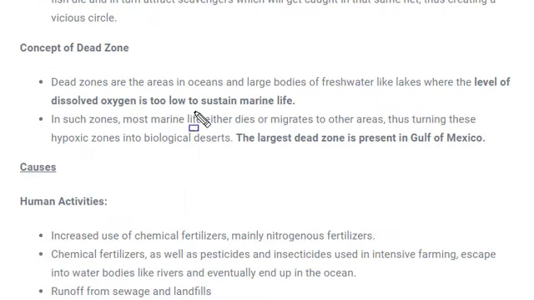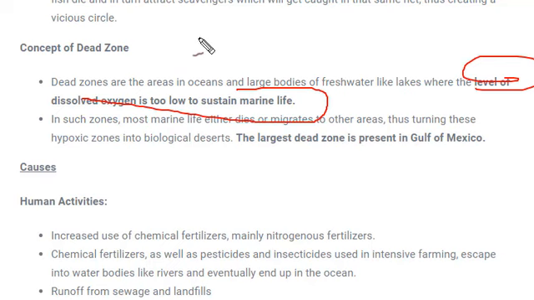Next is the concept of dead zones. Dead zones are the areas in the ocean and large bodies of fresh water where the level of dissolved oxygen is too low for any marine life to survive.